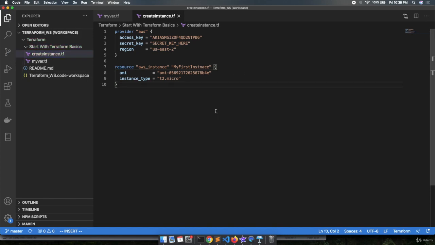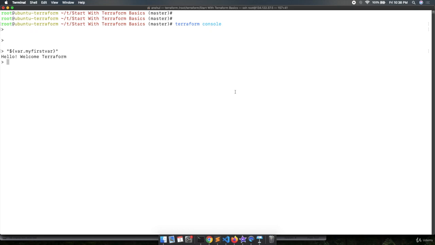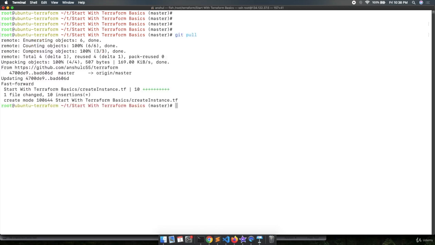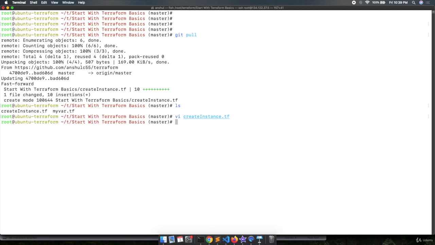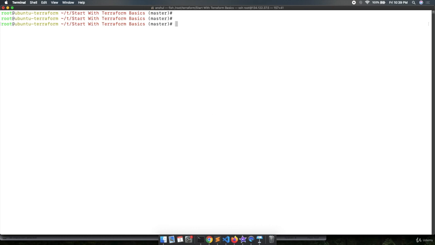Once the commit is done, we will go to the terminal. Here is my Terraform machine. I will exit out from the Terraform console, clear out the console and execute git pull. Right, you can see one file changed. If I put ls, then we are getting my file over here, create instance.tf. I will open the file in VI mode and I will put my secret key over here. Once you mention your secret key, you can save your file, clear out the console, and now we will see we have the two files over here, create instance.tf and myvar.tf.